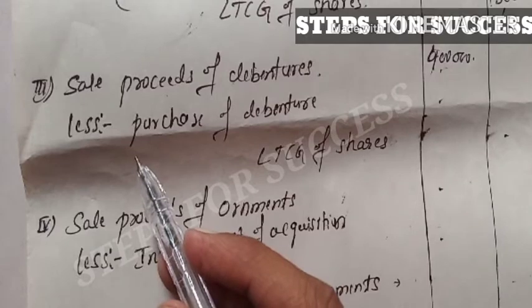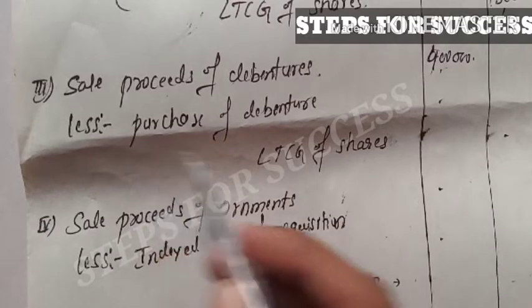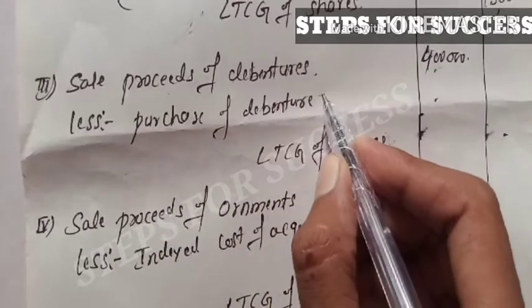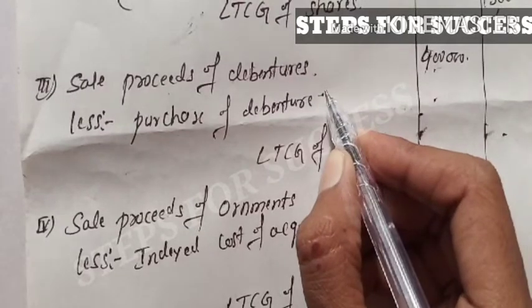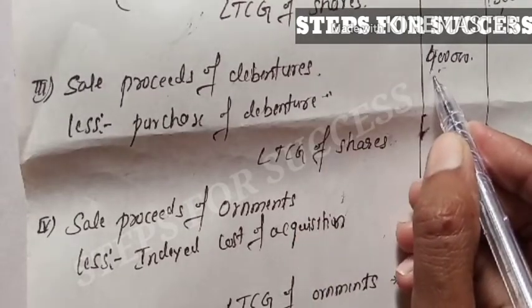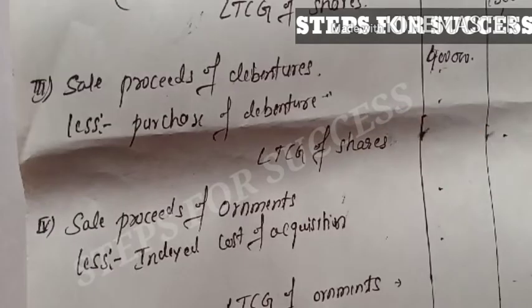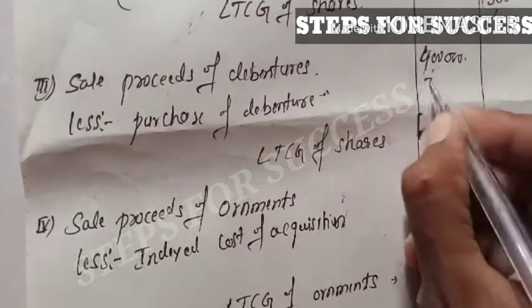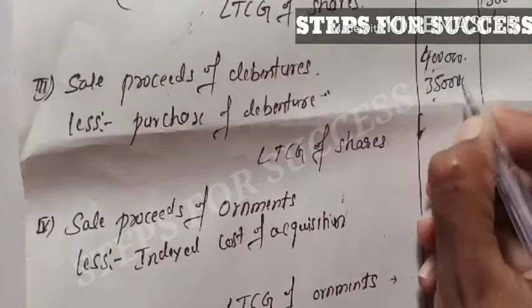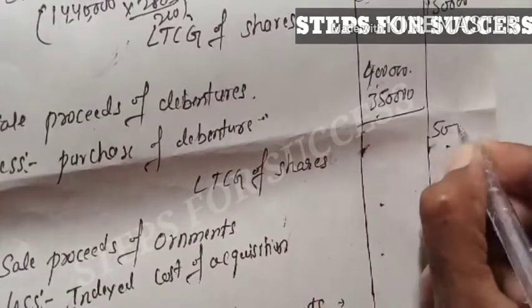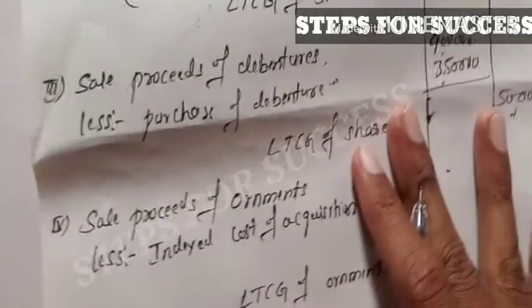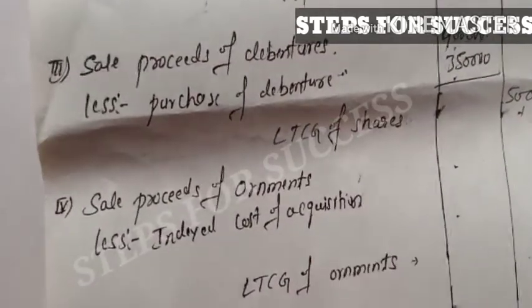We take the direct purchase cost of the debenture, which Mr. Rahim purchased for 3,50,000, and we deduct it from the sale proceeds. So 4 lakh minus 3,50,000 leaves 50,000, which is the long-term capital gain on the debenture.